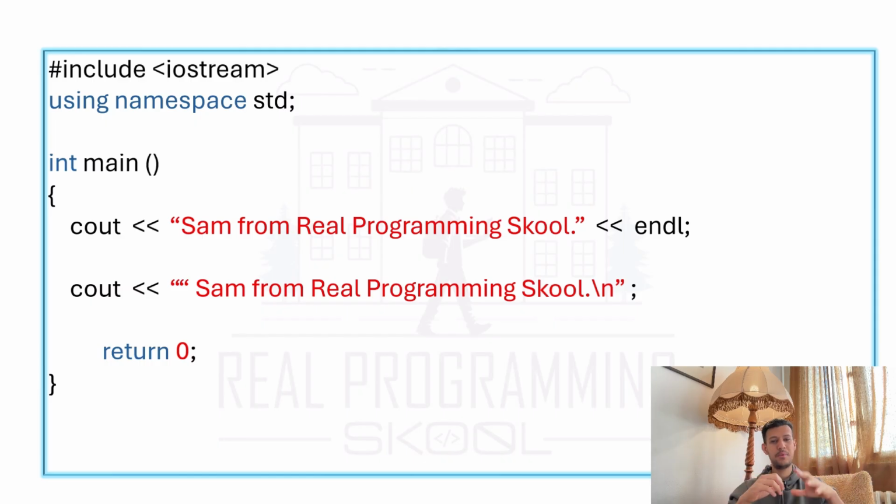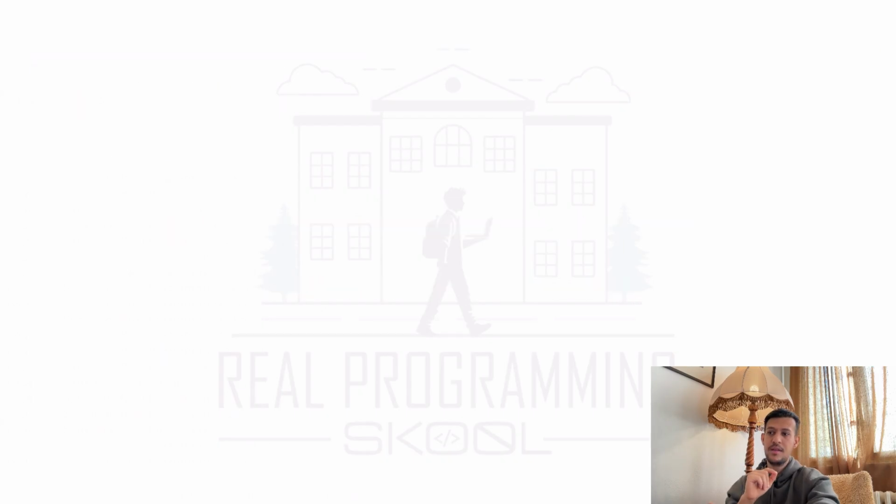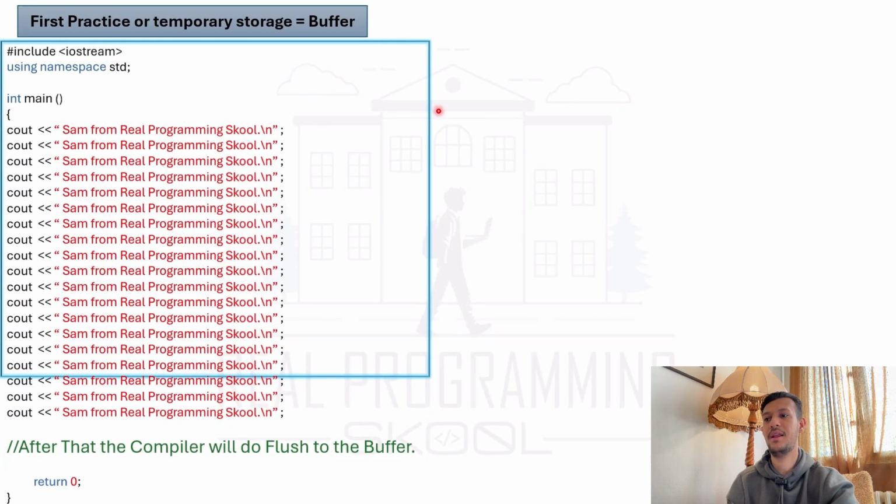The compiler keeps going, putting more code in a buffer that is actually full. After the compiler checks all the code that it put in the buffer, the compiler will flush the buffer, which means the performance of the application is so bad and not in good quality. This is the first practice that I just explained now.